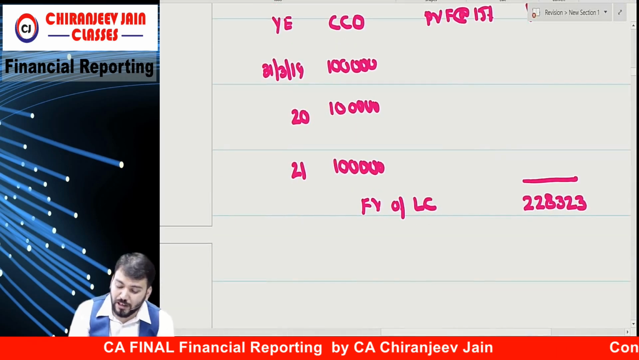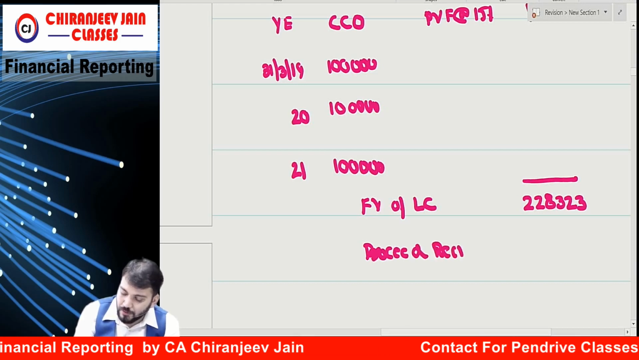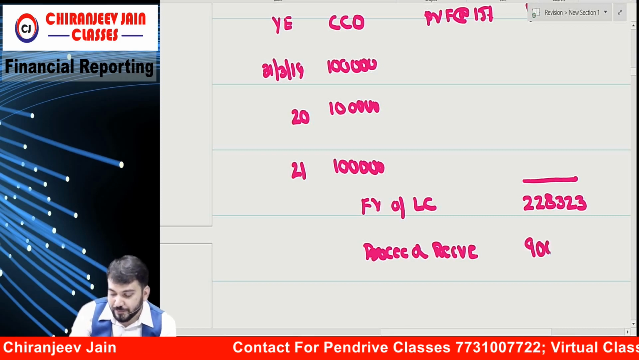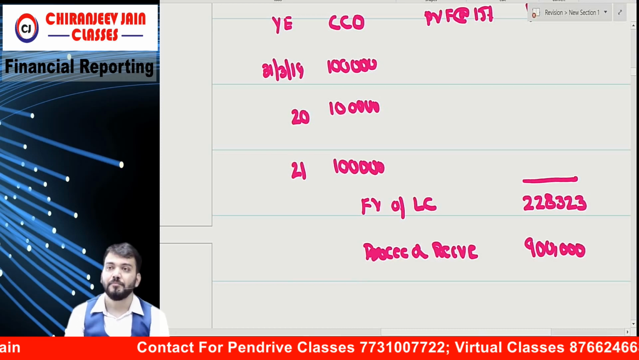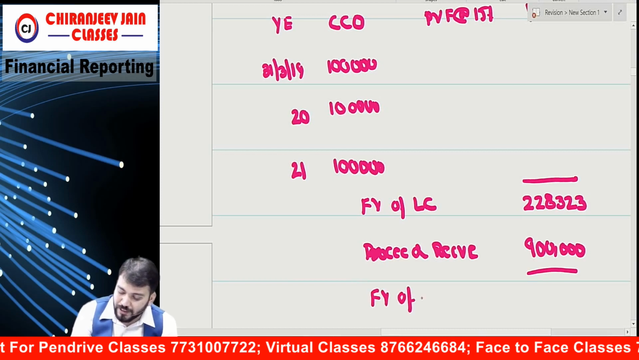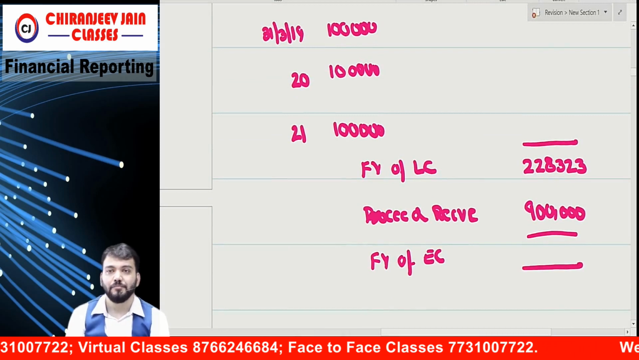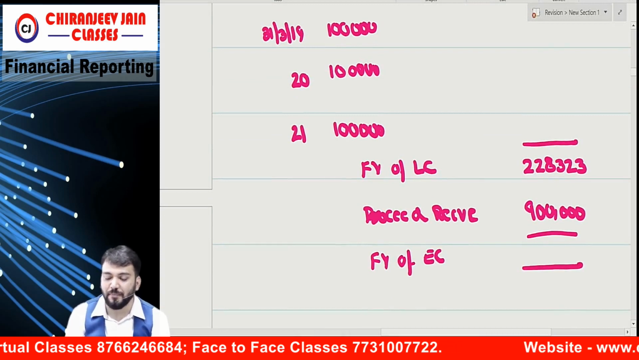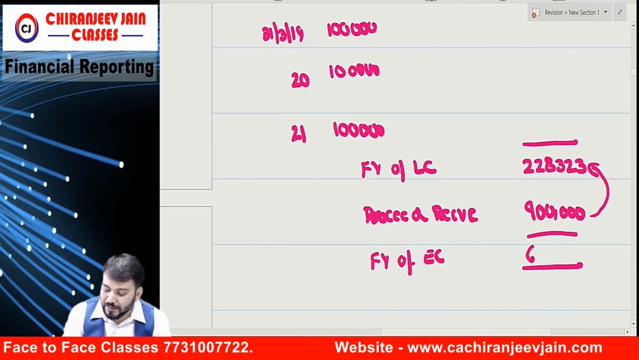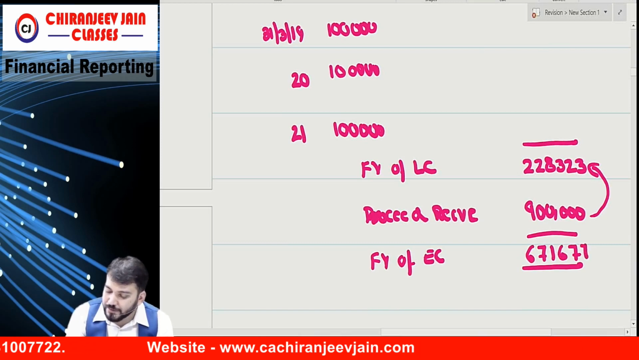Understood? What is the total proceed received? It was issued at discount. The proceed received is 9 lakh. Correct? So what is the fair value of equity component? Means what is the equity now? 9 lakh minus this. How much? 6 lakh 71,677. Look, done.